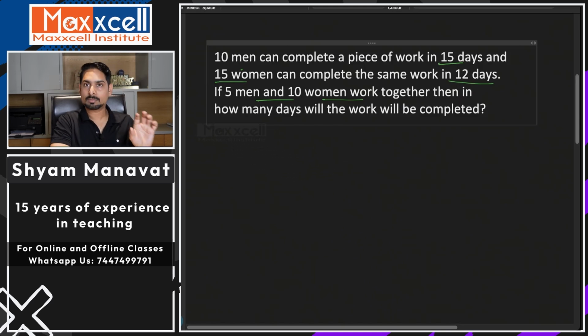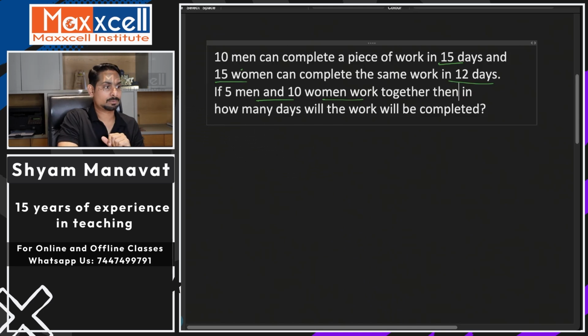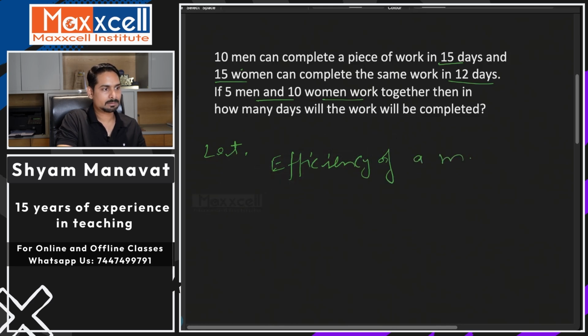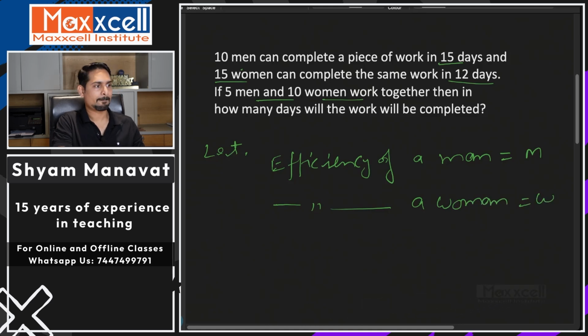Now, group of people working together. First we assume: let the efficiency of a man be M and the efficiency of a woman be W. So we assume the efficiency of each one of them.